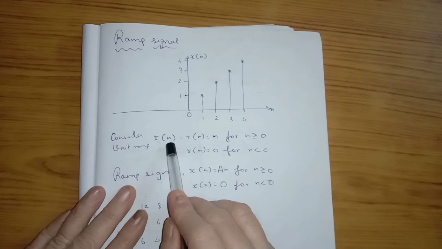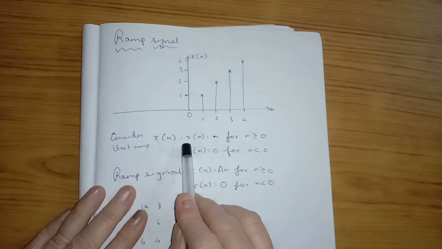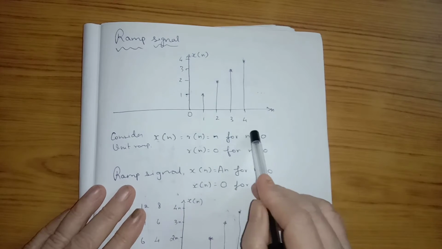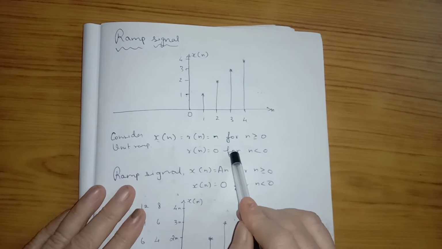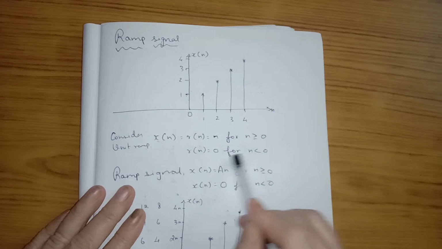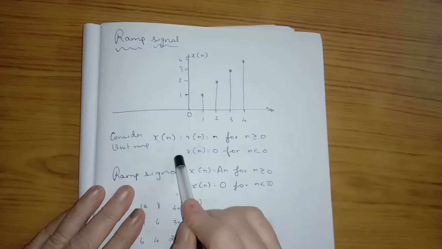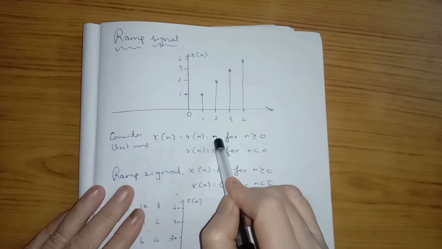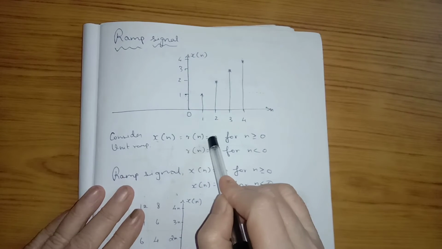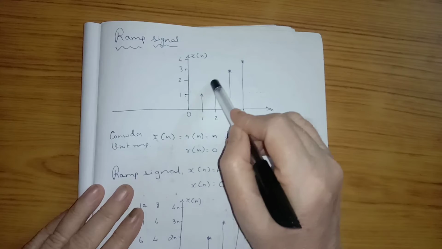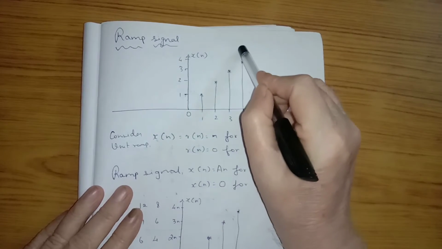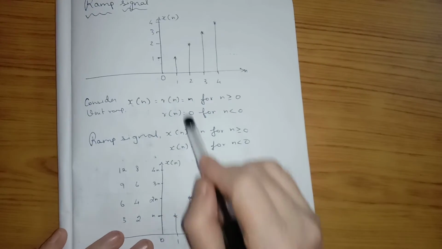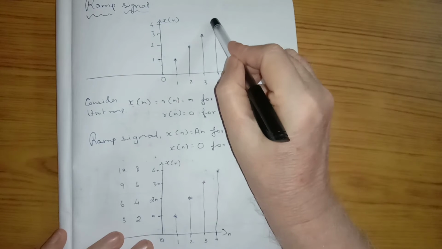The ramp signal is defined as x of n equal to n for n greater than or equal to 0, and 0 for n less than 0. That is called the unit ramp signal. You put 0, you get 0. You put 1, you get 1. You put 2, you get 2. That is gradually varying. That is called a ramp signal, or more precisely the unit ramp signal.